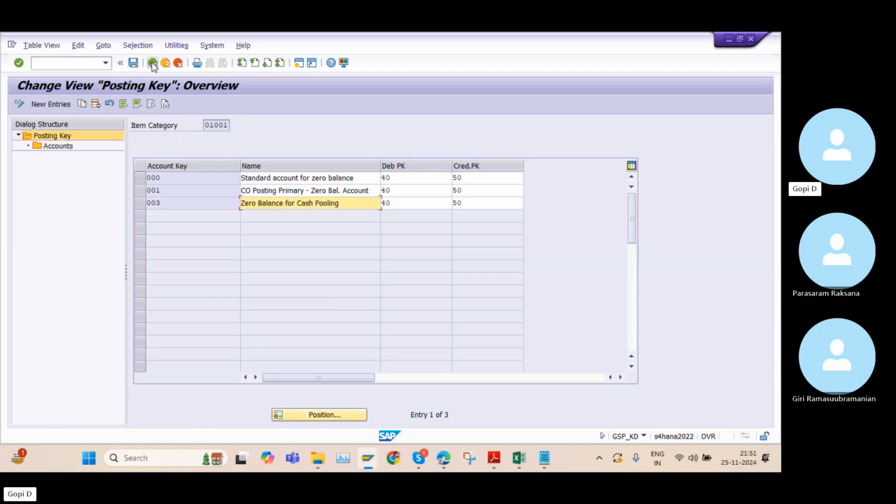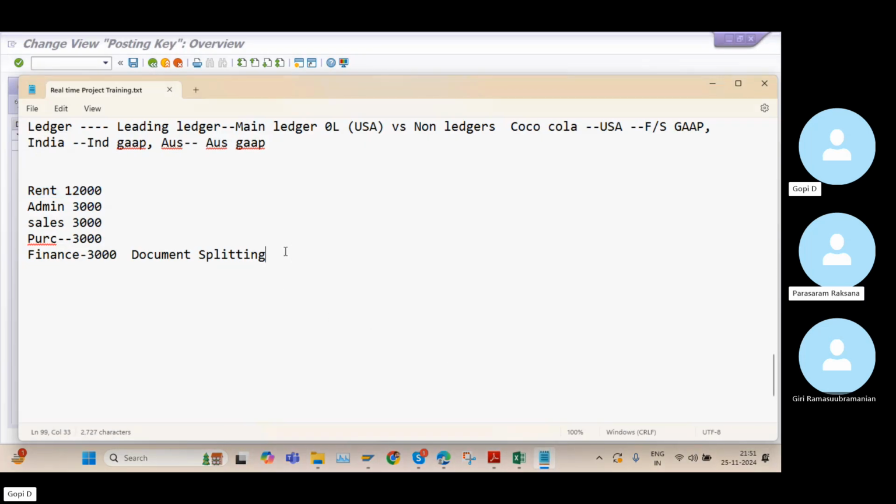So what is the purpose of maintaining this zero balance clearing account? I wanted to ask about that. Yeah, no problem. See, basically there is a scenario while we are splitting the document.